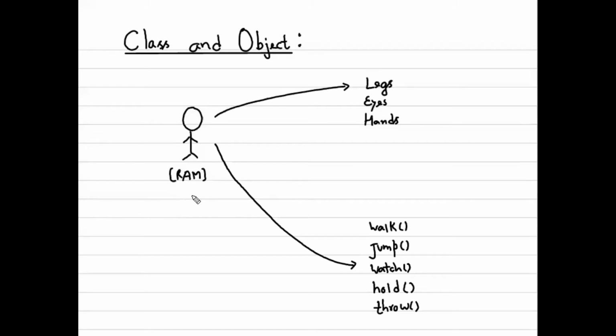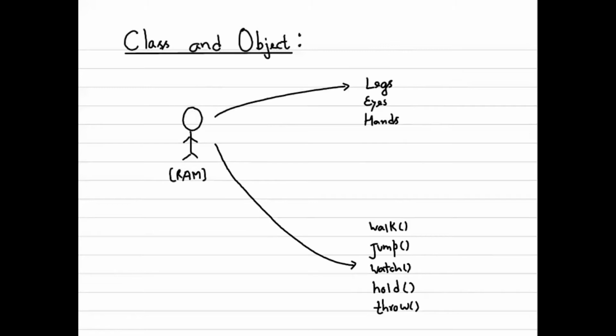If you pay a little attention, this is the object. Every object in real life has some properties or attributes, and by using those attributes, the object can perform certain tasks. The same applies here: Ram has some attributes, and Ram can perform some tasks using them.